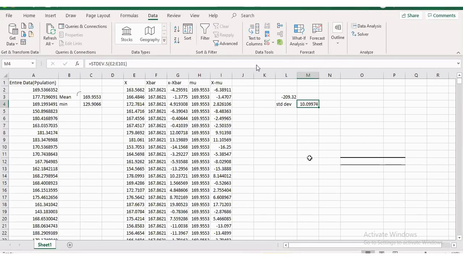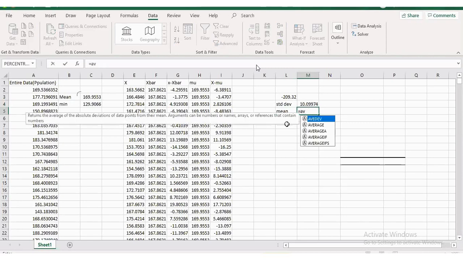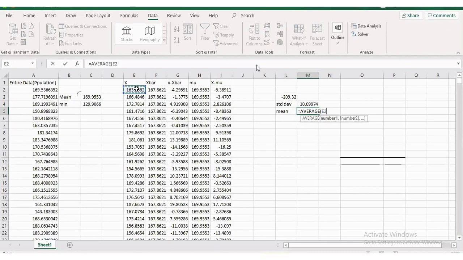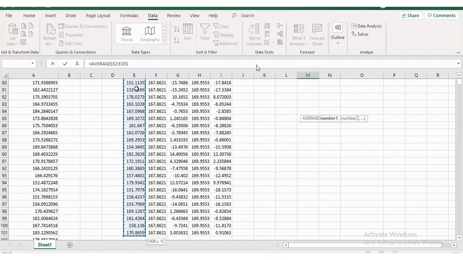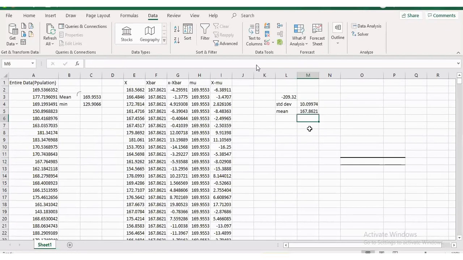How much is my data deviating? Standard deviation, that is the average. What is the meaning of this? My data is going to deviate from 167, this side 10, that side 10, on an average.